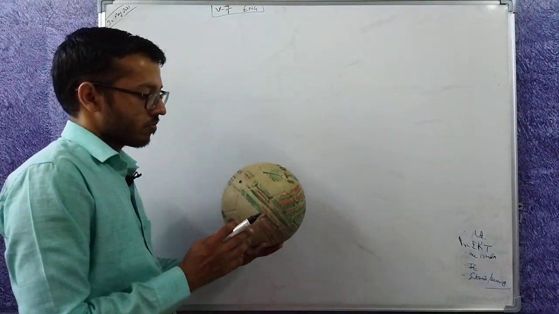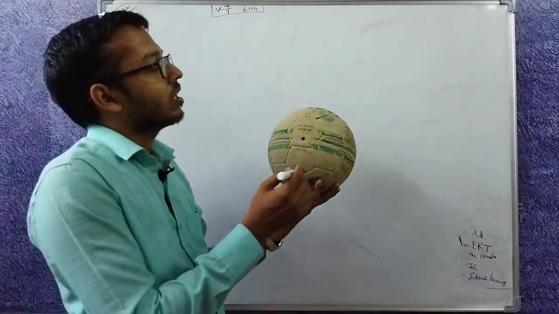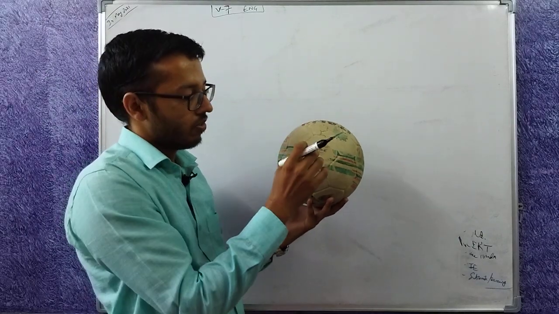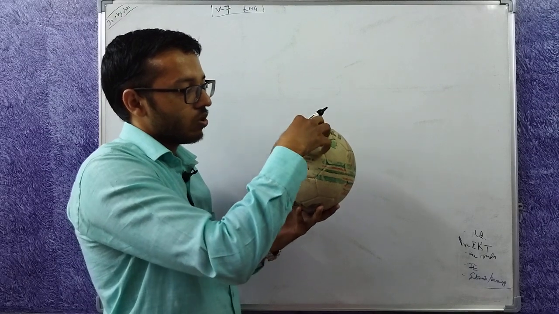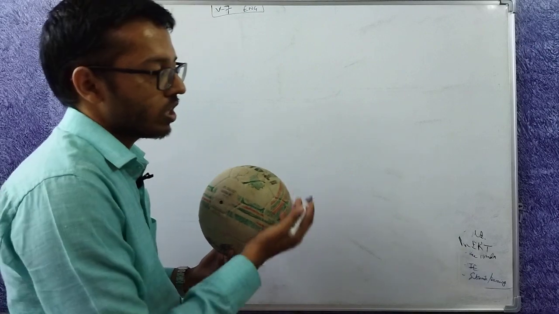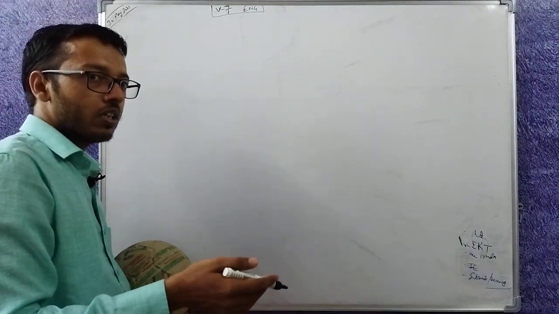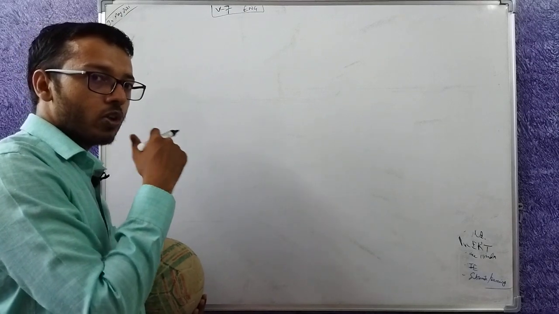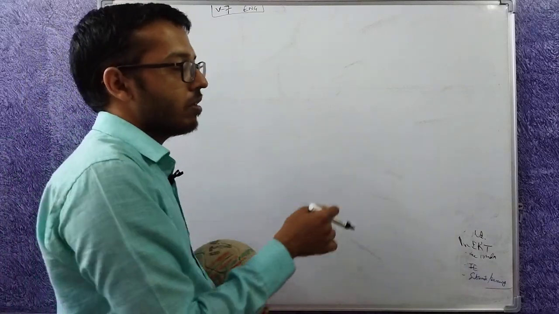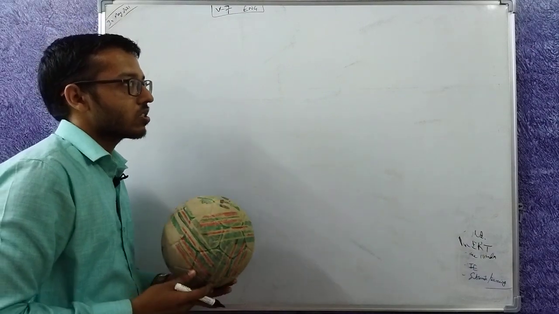This is the earth. Assume that this is the earth. Now I want to tell you that you have to go to Delhi. Here is India above the equator. I will tell you what the equator is. So here is India, here is Delhi. I can tell you in many ways how to reach Delhi. First I will tell you go to Asia, then go to India, then go to Haryana, then go to the Haryana UP boundary. On the Haryana UP boundary, the city with the maximum population is Delhi. You have reached Delhi. As you can see, this is complicated.